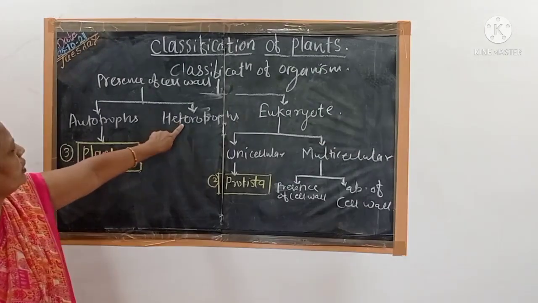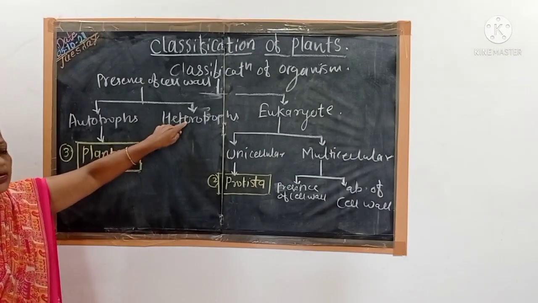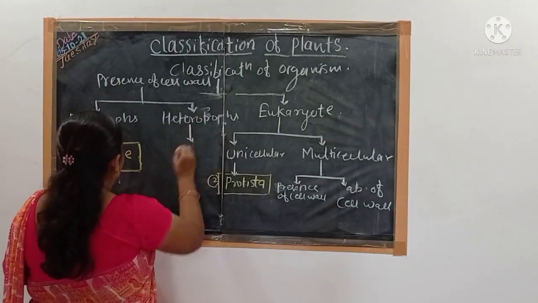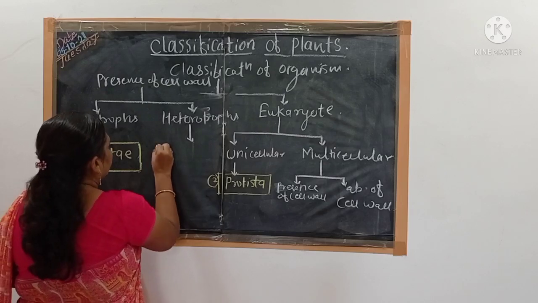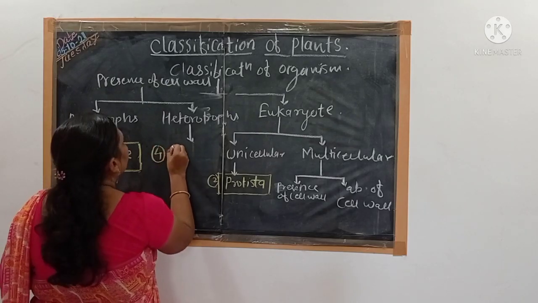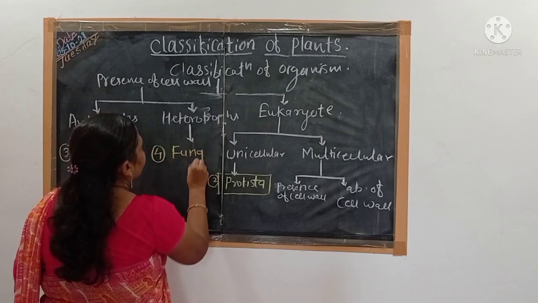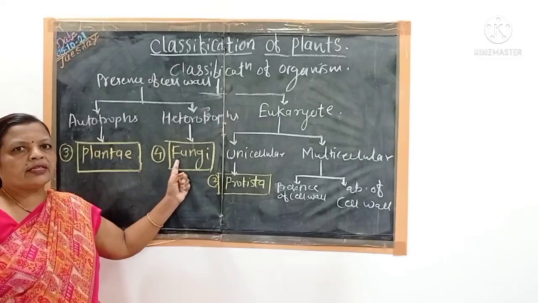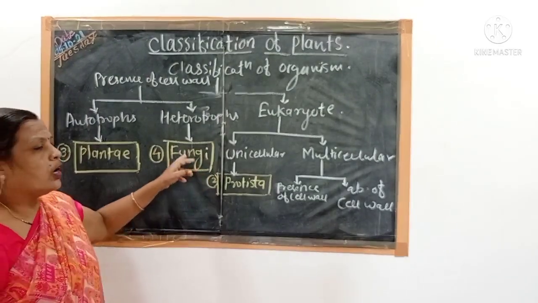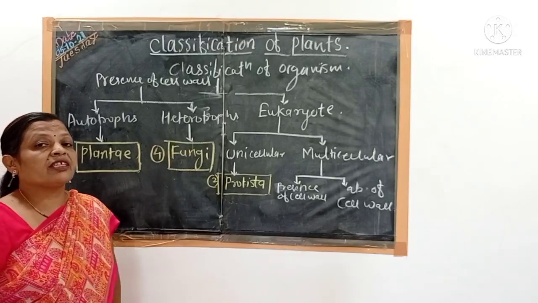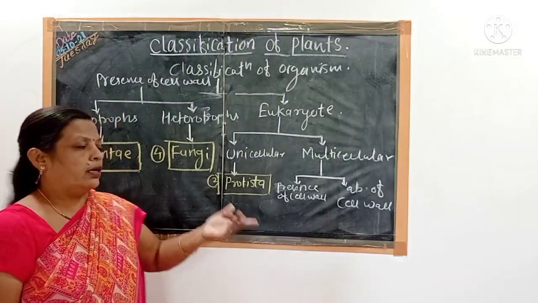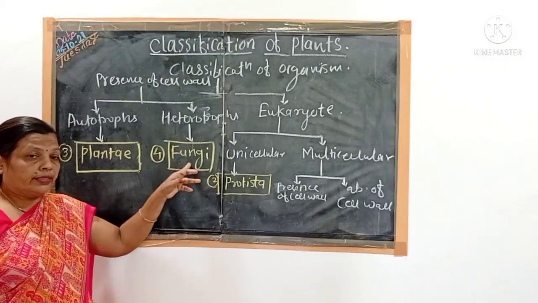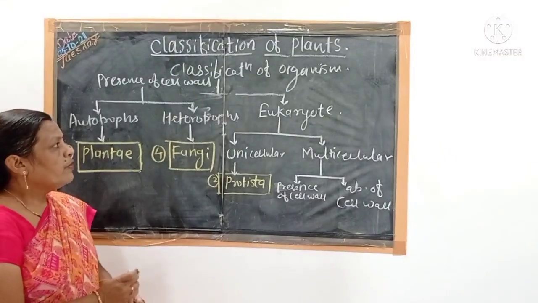Okay. Now about the fourth kingdom, that is the heterotrophs. These are the organisms which depend for their food on other organisms, and they are placed in the fourth kingdom, that is kingdom Fungi. Some may say fungi with a different pronunciation, but the spelling is fungi. Singular is fungus. मराठीमध्ये आपण ज्याला बुरशी किंवा म्युकर तुम्हाला माहिती असेल, all these organisms are included in the fungi. This is the fourth kingdom of Whittaker.